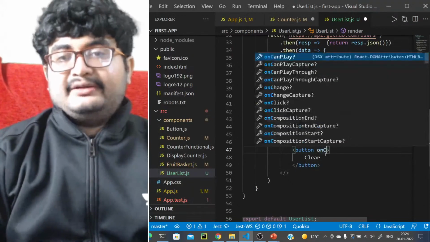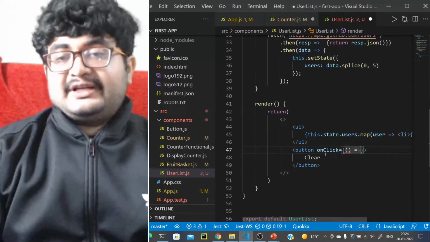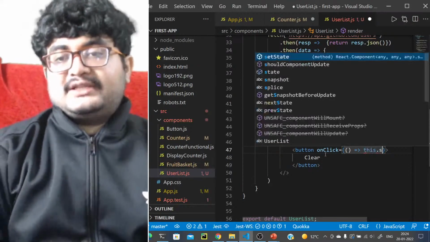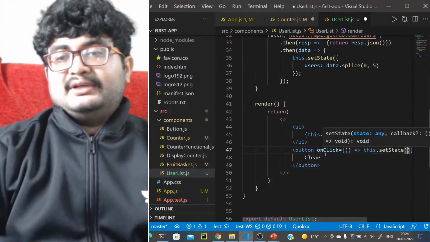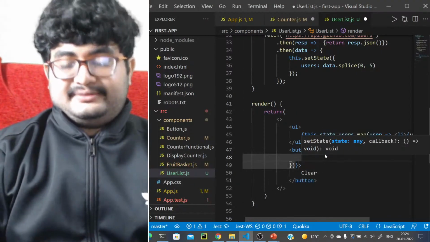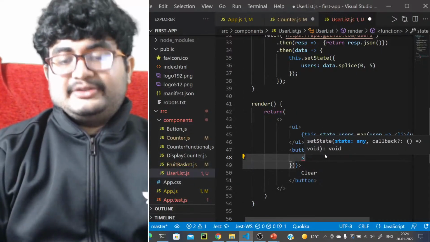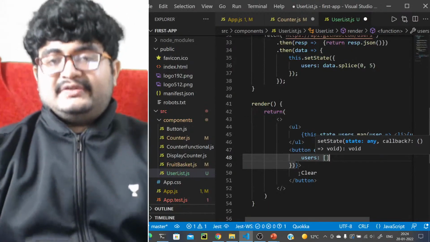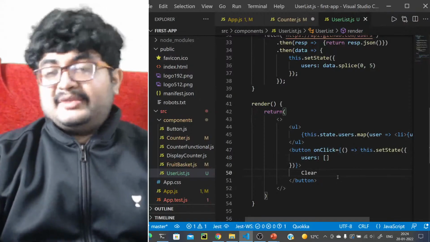So on click it will clear the state. What will it do? this.setState, and it will mark the state, that is users, to be an empty list. We'll just set the state to an empty list of users.